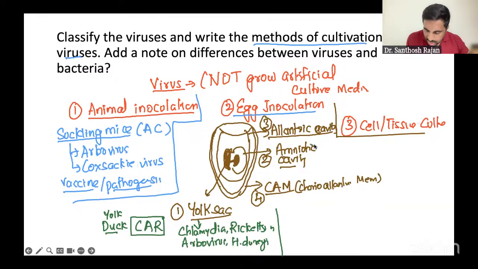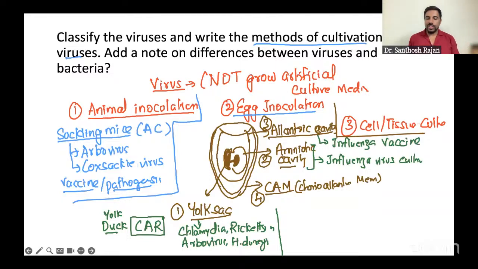Second is the amniotic cavity. The amniotic cavity is basically for influenza virus growth, for cultivation. But what about allantoic? The allantoic cavity also grows influenza, it's going to help us too. But the only thing is this: Allan is a guy who is going to make us what? Influenza vaccine. Remember, amniotic is for the culture.